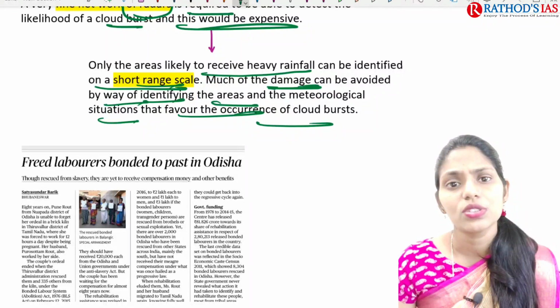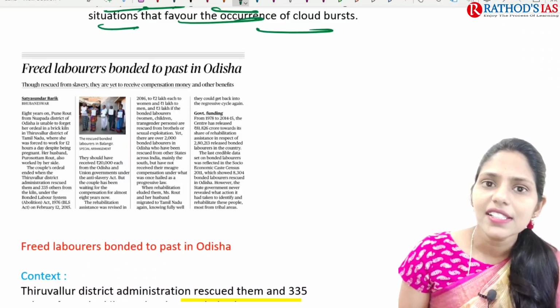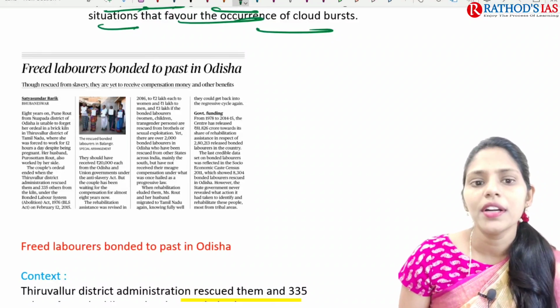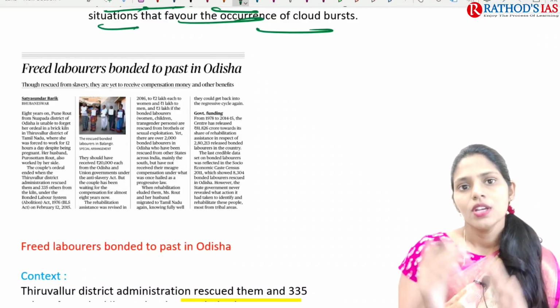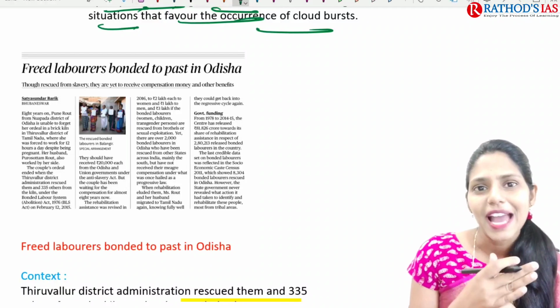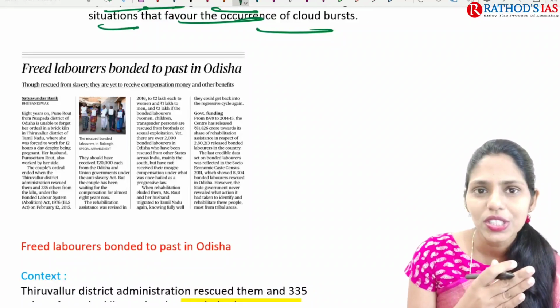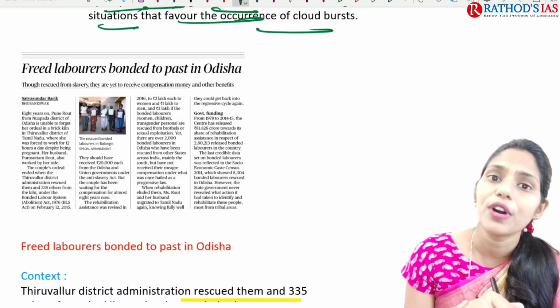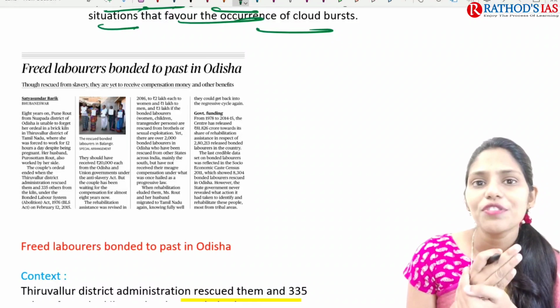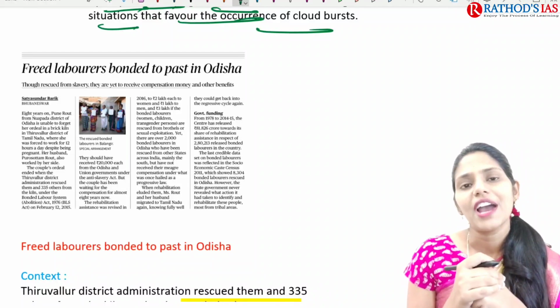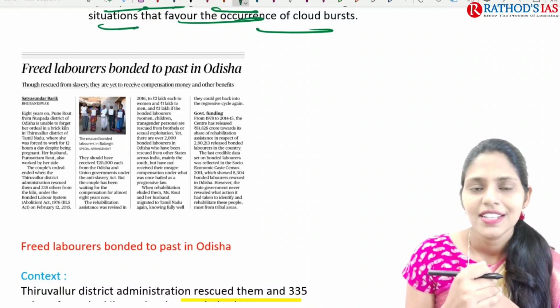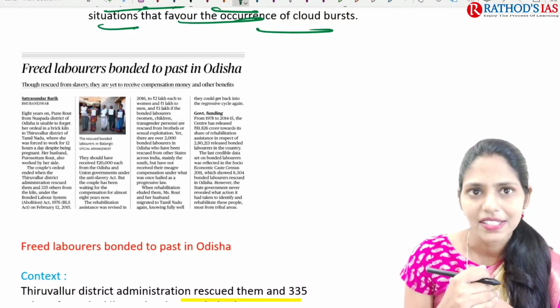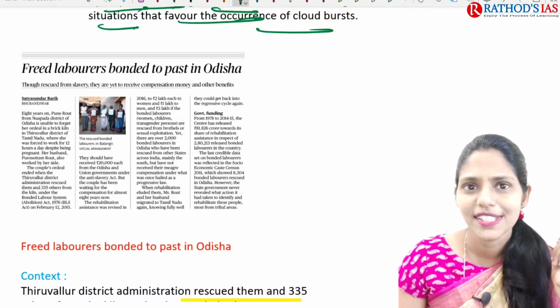And now let us try to see the next topic. The title says, freed laborers bonded to past in Odisha. So as I said, whether you accept it or not, the truth here is, yes, there is a presence of bonded labor. There is a presence of slavery. Even though we have the anti-slavery act, yes, still slavery is present, but on a small scale.